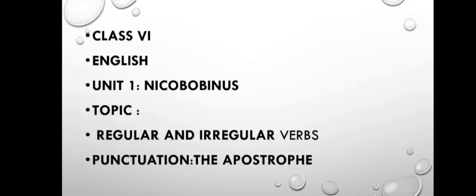This is our class 6 English lecture, which is from unit 1. Today we will cover the topics of regular and irregular verbs and the apostrophe. Before the regular and irregular verb, let's discuss verbs a little.